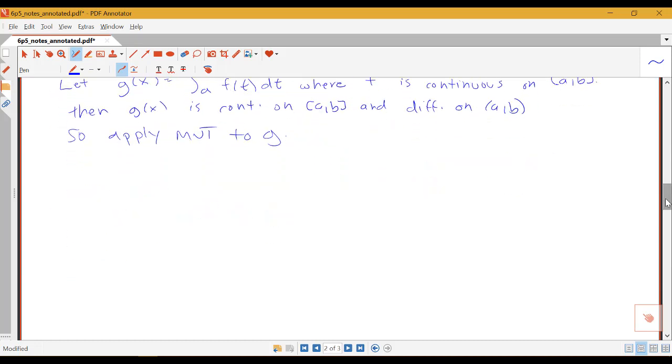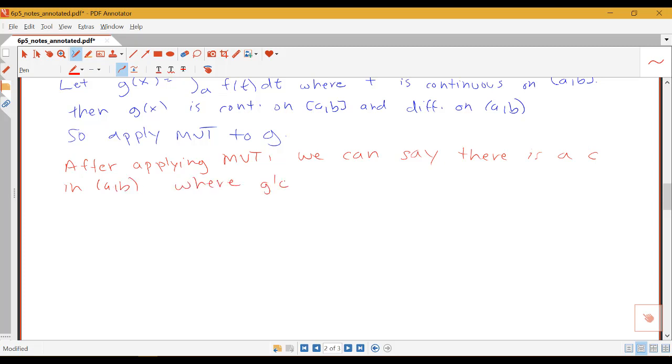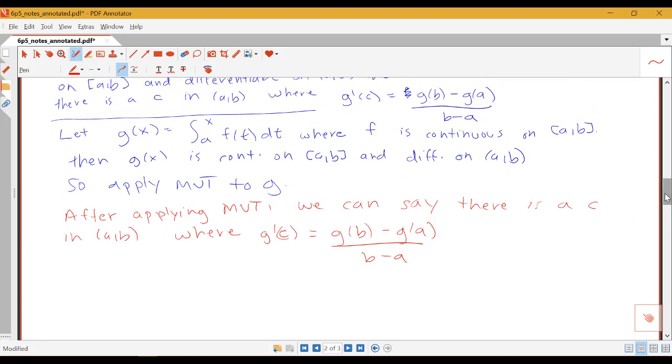Well, after applying MVT, we can say we have a c in this interval [a, b] where g prime of c equals g of b minus g of a over b minus a. Okay, that's exactly what the mean value theorem says for g, but what about trying to convert this to being in terms of this function f, whose average value we might have been interested in taking?